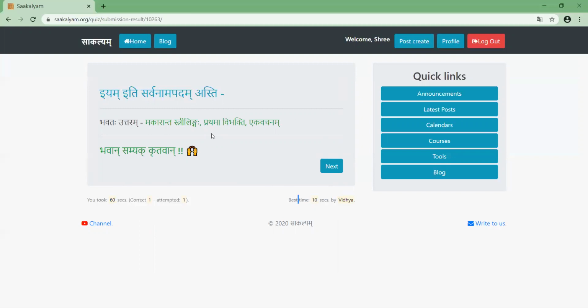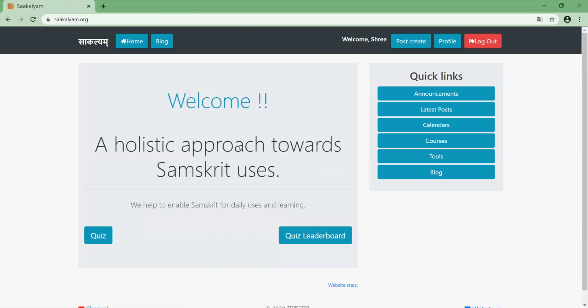This way you have to answer all 107 quizzes. If you are not free to do it in one shot, you can leave the quiz here because it is showing you the result. You can simply click anywhere and it will take you back, and nothing is lost. Don't leave the quiz when a question is presented to you; attempt the question, then leave. Anytime you can click on the quiz again, go to that quiz page and select chapter 1. It will start again with the remaining questions.